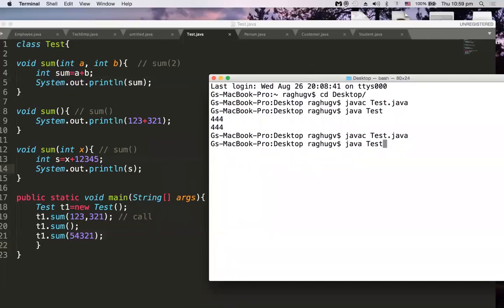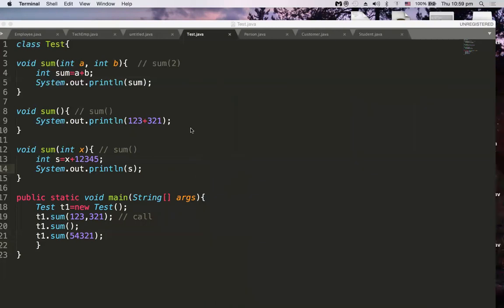Yeah, so now I'm printing them as well. So here actually the x value I passed is 54321, and I'm adding 1 2 3 4 5 to that, so I am getting 66666. Okay, so this is working fine, right? So method overloading is possible.